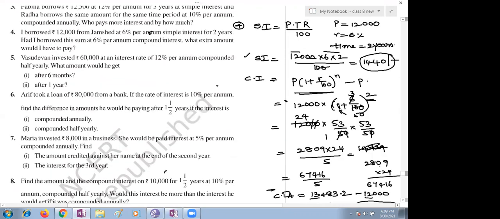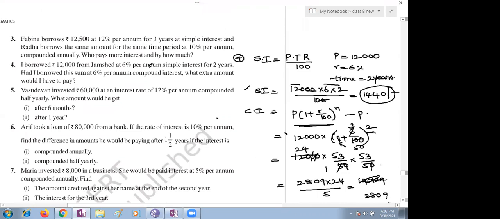Any doubt in the question? You just see, children. Fourth bit: I borrowed 12,000 from Jamshed at the rate of 6% per annum simple interest for 2 years. Had I borrowed this sum at 6% per annum compound interest, what extra amount would I have to pay? You know that simple interest is equal to PTR by 100. Principal, time and rate of interest, you just multiply all those, divide with 100, you will get 1440.